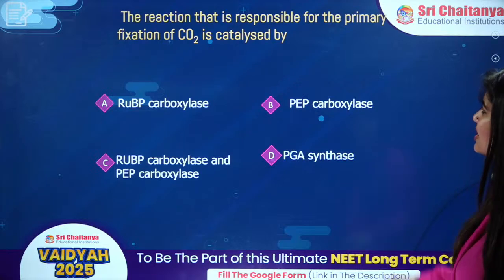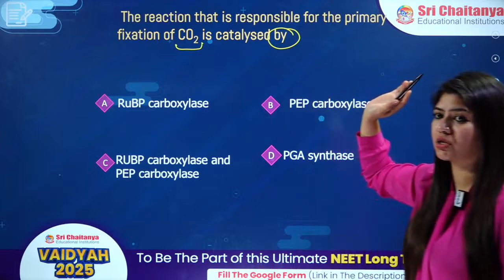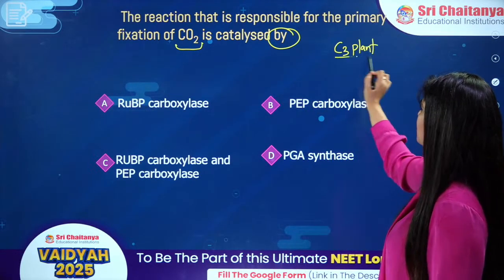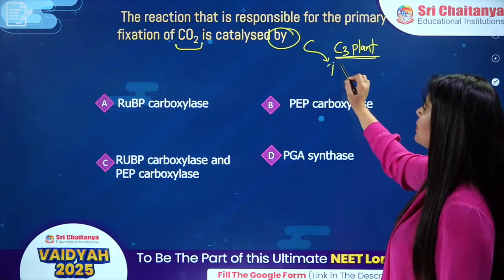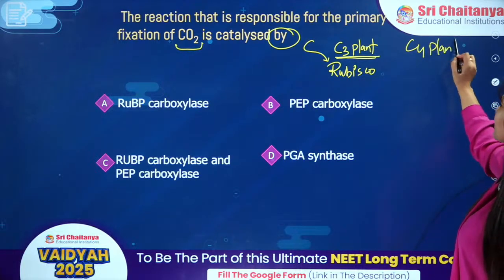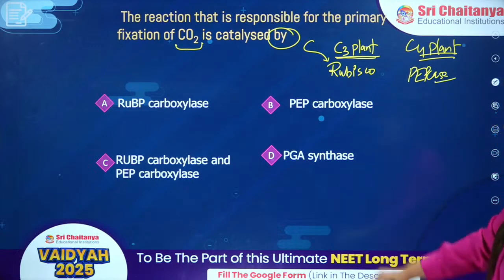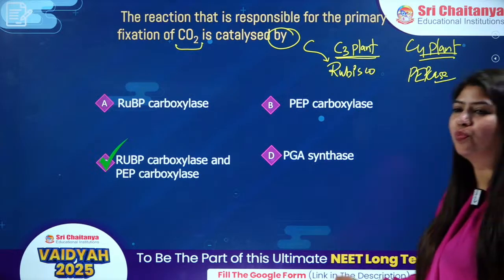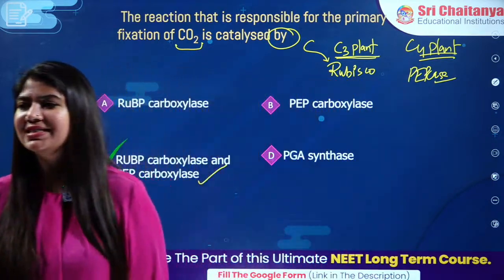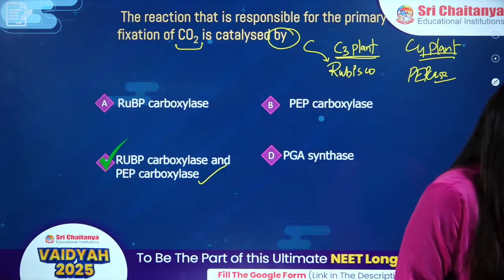Come on. The reaction that is responsible for the primary fixation of CO2 is catalyzed by primary fixation. Primary fixation in case of C3 plants, the primary fixation is done by rubisco, clear. But in case of C4 plant, the primary fixation is done by peptase, right? Let's see. So, answer is both RUBP carboxylase, which is rubisco, and pep carboxylase, which is peptase. Clear, everybody? Yes, Monica. Yes, Rupa. Yes, Tilak. Clear, everybody? Is this clear?